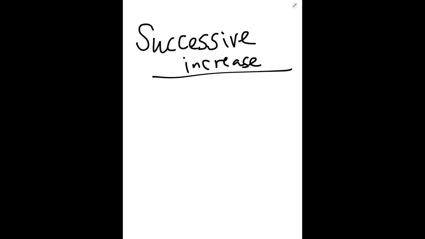Successive increase. Successive means one after other. एक के बाद एक अगर वैल्यू इंक्रीज हो रही है तो what is the final increase percentage that we are interested in? Suppose the value is 100, it gets increased by 10%. So it becomes 110. ठीक है, 100 का 10% इंक्रीज हुआ मतलब 10 plus 10, 110.